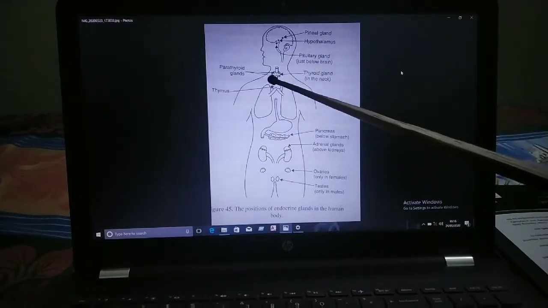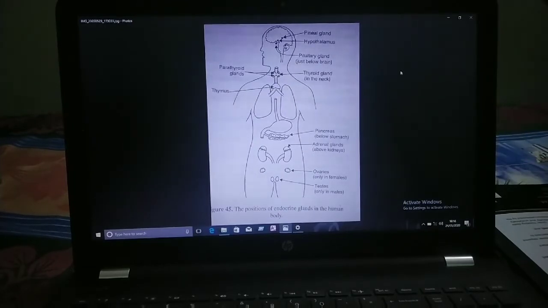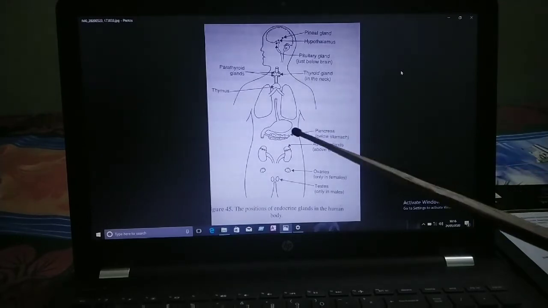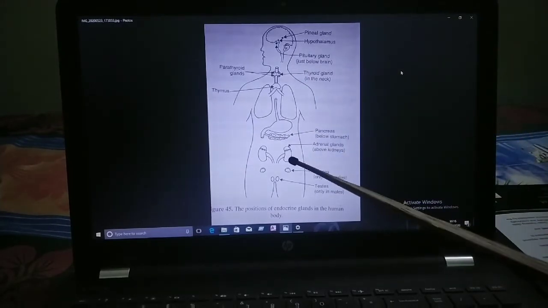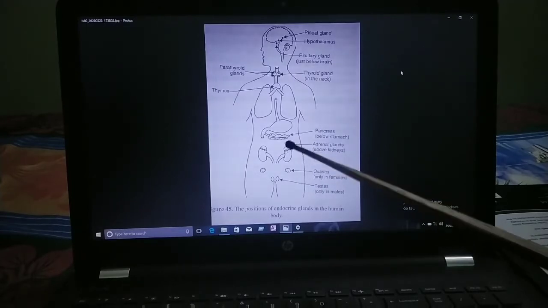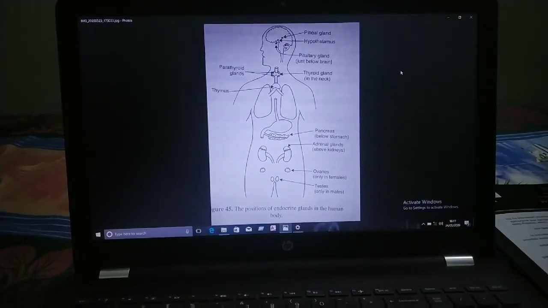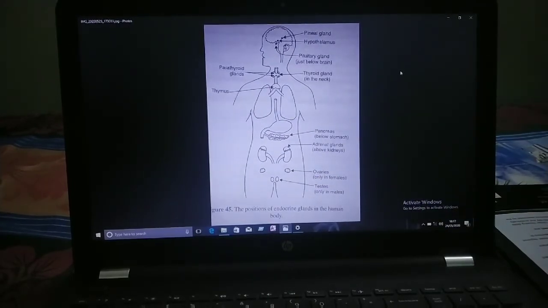The thymus is just below the neck, at the base of the neck or trachea. Here is the pancreas gland also, this one below the stomach. And the adrenal glands are above the kidney. These are both the kidneys, and you can see here above the kidneys the adrenal glands. Next are the ovaries and testes, also present in human beings. All these glands secrete chemicals and coordinate our body.